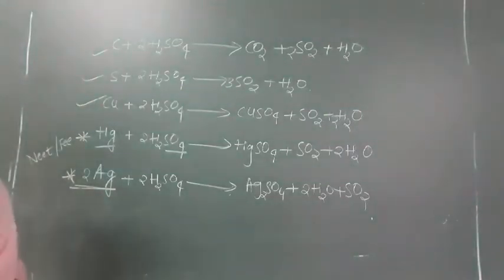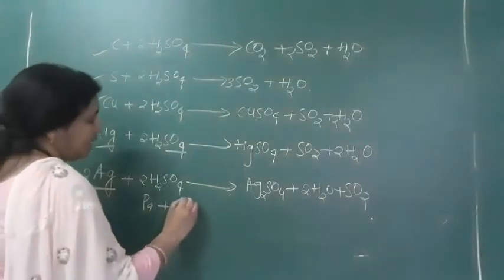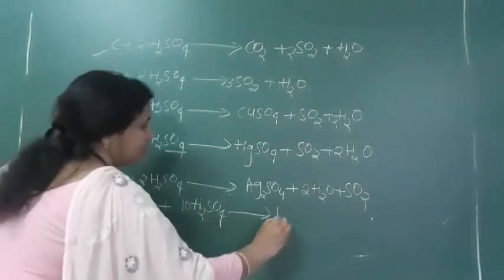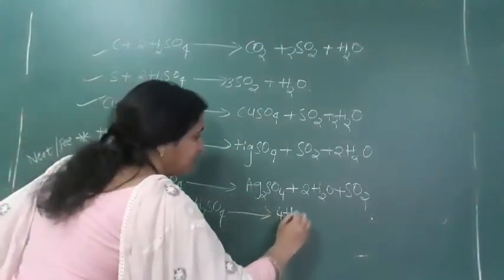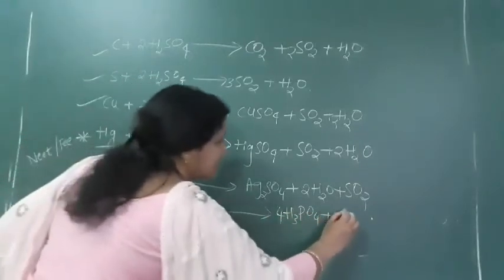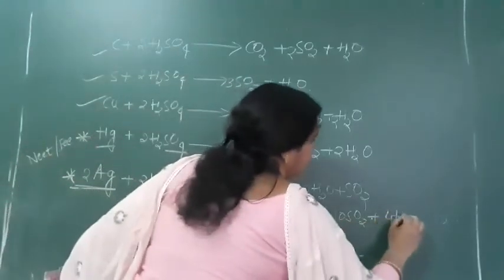Even for phosphorus, P4, if you take P4 plus 10 H2SO4, phosphorus gets oxidized into 4 H3PO4, phosphoric acid, plus 10 SO2 plus 4 H2O.